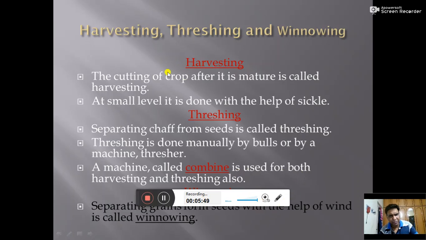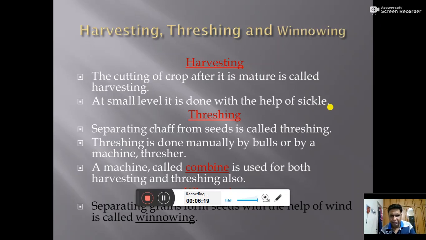What is harvesting? The cutting of crop after it is mature is called harvesting. When the crop is ready in the field, the farmer has to cut it to separate the seed from the crop. At a small level, it is done with the help of a sickle. Sickle is a kind of equipment, a kind of knife,